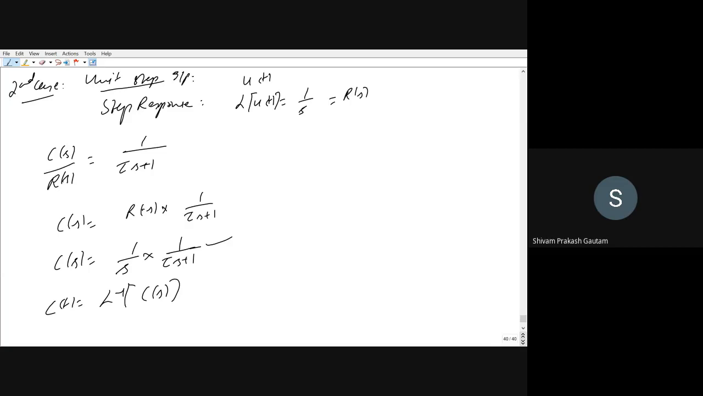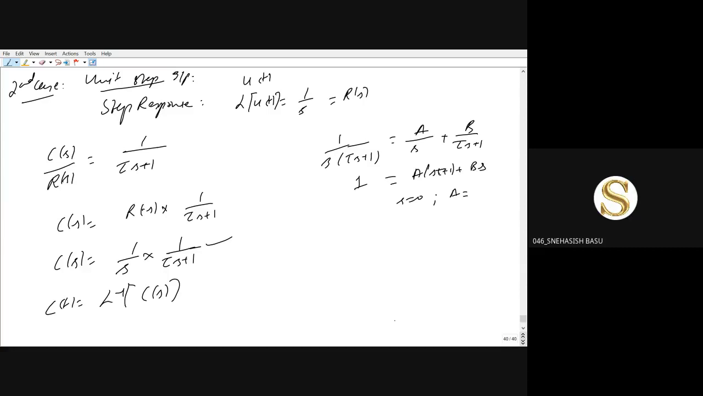Okay. So 1 upon s (tau s plus 1), we want to do partial fractions. So A upon s plus B upon (tau s plus 1). So this will be equal to A (tau s plus 1) plus B into s, equal to 1. So put s is equal to 0. If you put s is equal to 0, what will be the value of A? A is equal to 1, right?